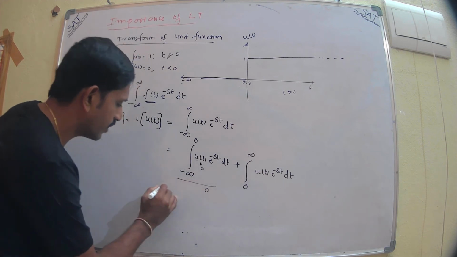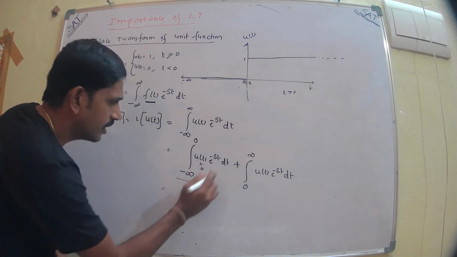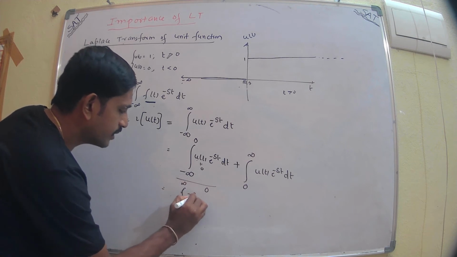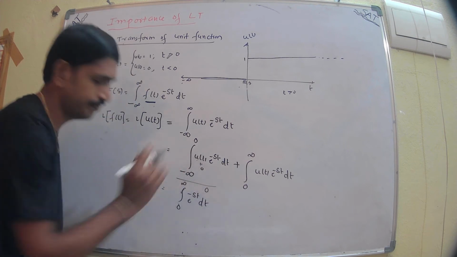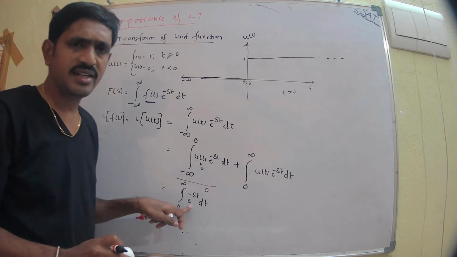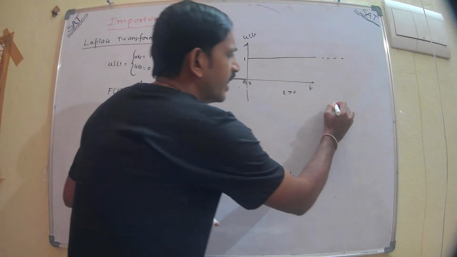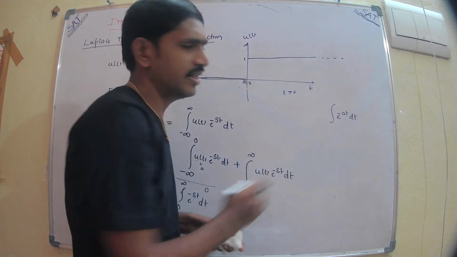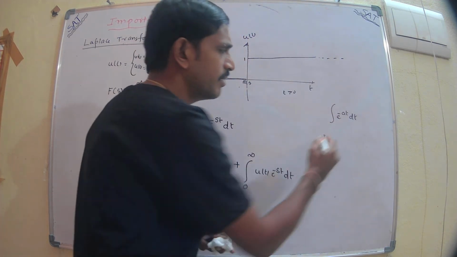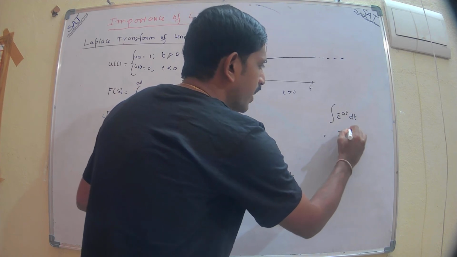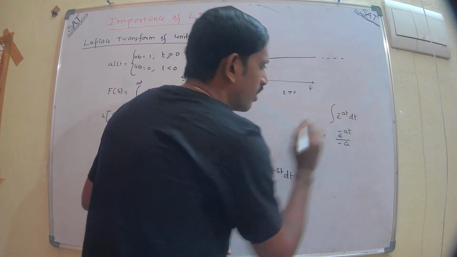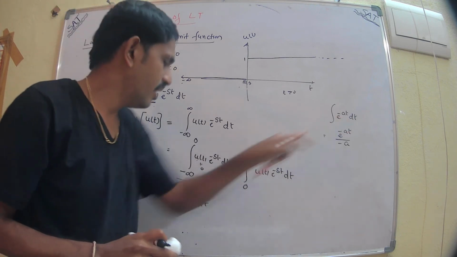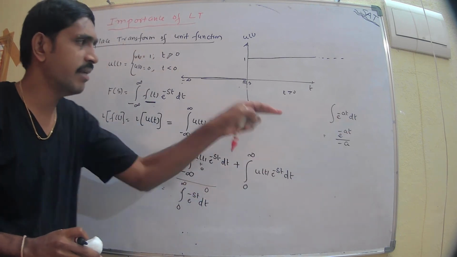So we can do a simple integration here. This integration from 0 to infinity is e power minus st dt. You know, this is a general integration. We know the formula in mathematics: the integration of e power minus at dt becomes e power minus at divided by minus a. This is the formula for the integration of e power minus st. In the place of a, here s is there, so we can just replace it.